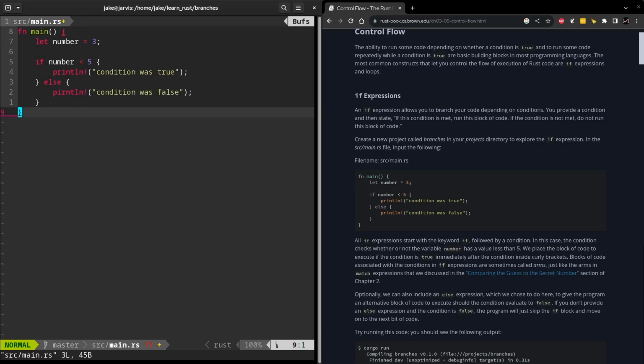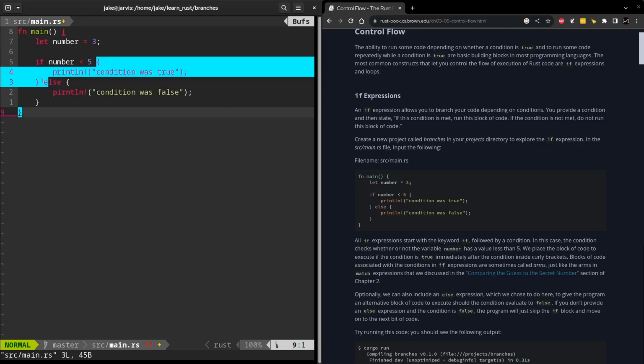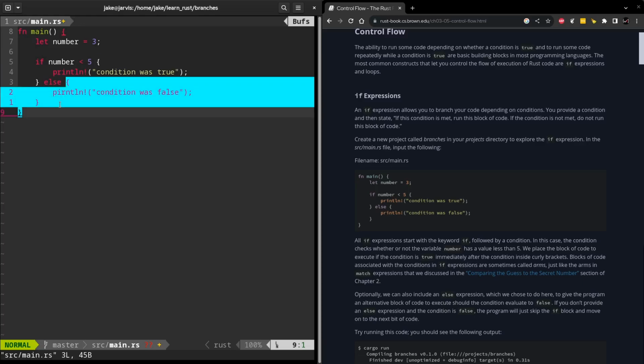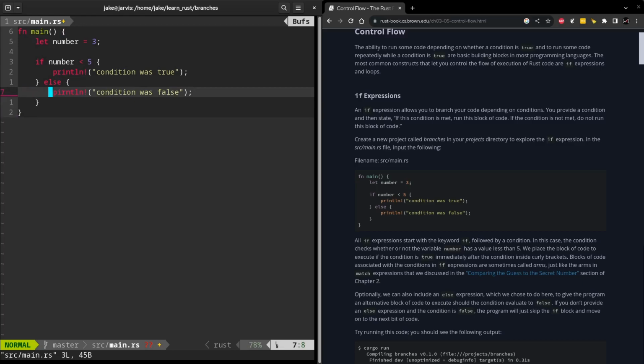And there we go. We have our if-else block, which is a pretty simple check to see if the number that we created first, which is equal to 3, is less than 5. And depending on the outcome, which we know is true, we'll say the condition was true or the condition was false. So the syntax here looks pretty similar to a lot of other languages where we have our conditional check, and then we have an actual block of code here that will execute if the condition is true. Else, if it's not true, then we'll execute a different block of code, which has a typo in it.